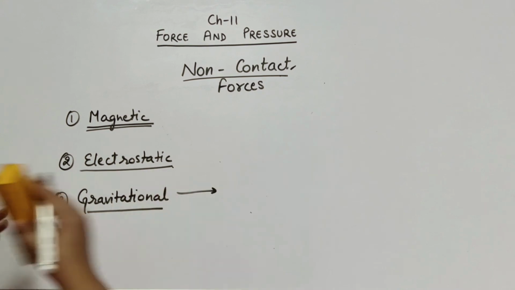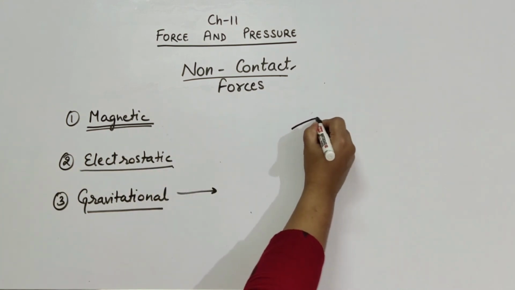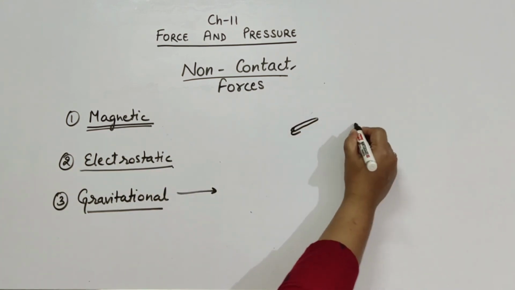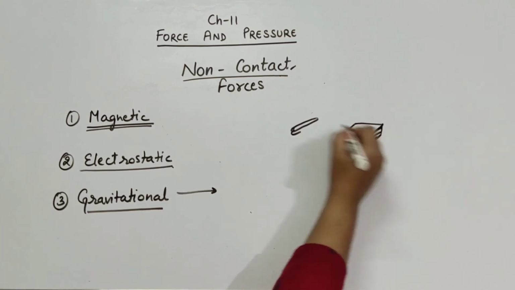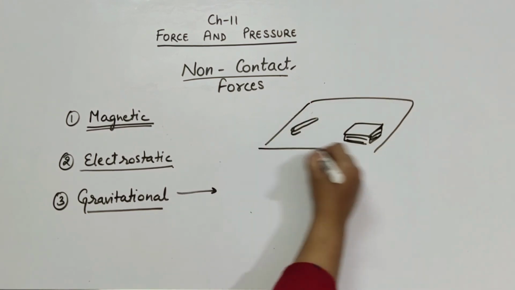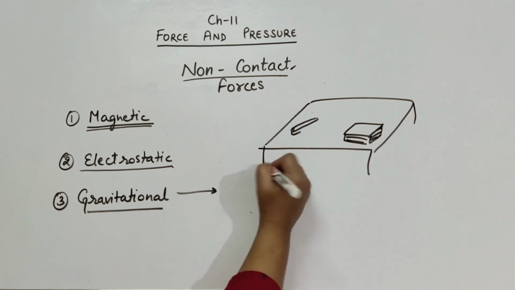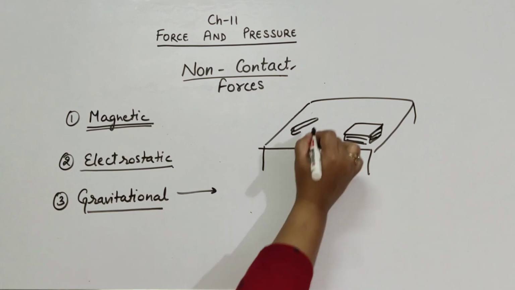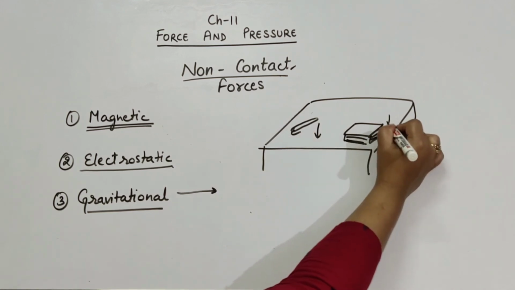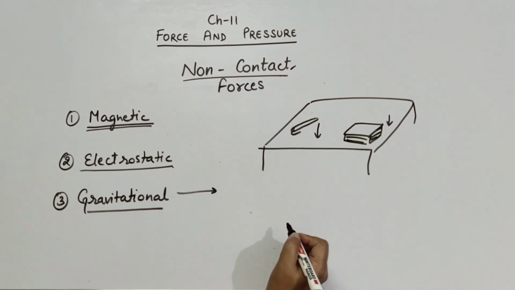That is why a pen or a book kept on a table do not attract each other, because their masses are small and the gravitational force produced by them is also very small.